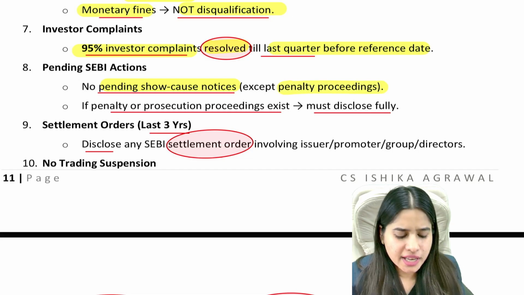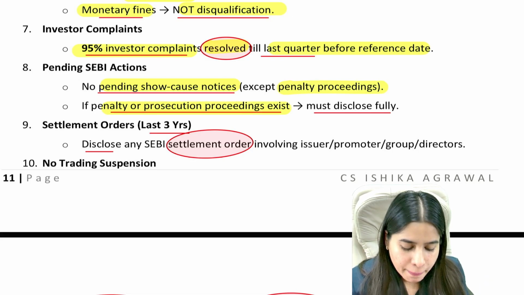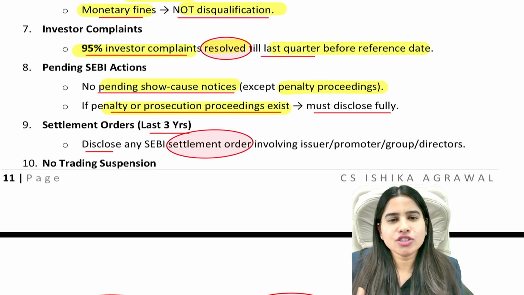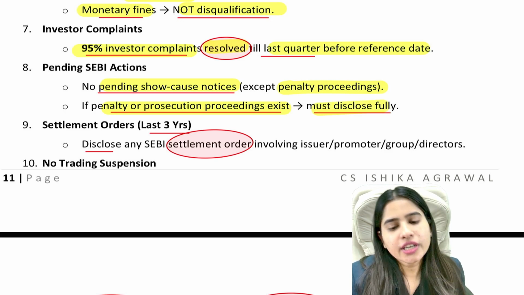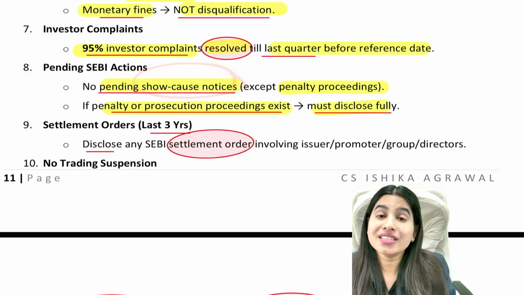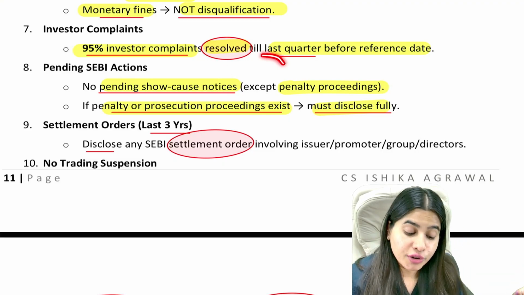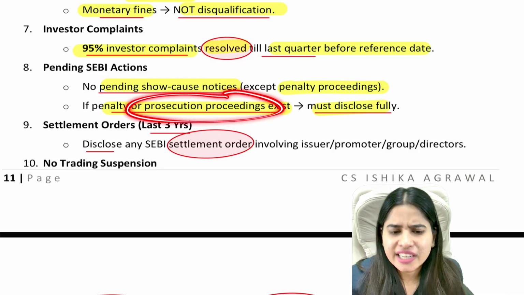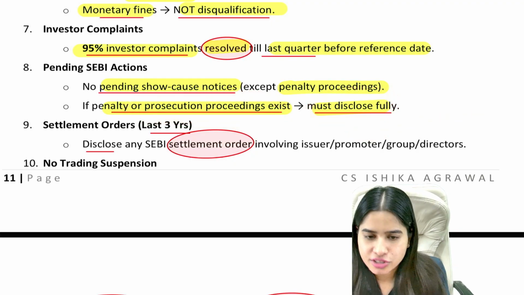But there is one exception, that if only penalty prosecution has started. Penalty prosecution has already started. So penalty is not that serious a matter. So if penalty prosecution is going on, you can disclose it and you can go ahead with the fast track FPO. But the intention of this show cause notice is crimes and frauds. If you have done any crime or serious fraud for which SEBI has issued you show cause notice, now you cannot go for fast track. But if only penalty prosecution is going on, it's fine. You can disclose it and you can go ahead with the fast track process.